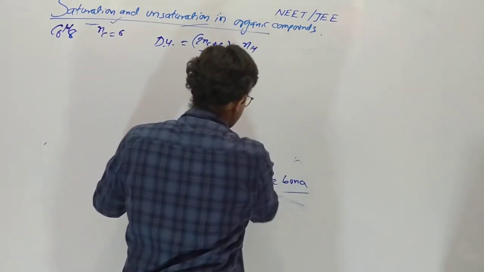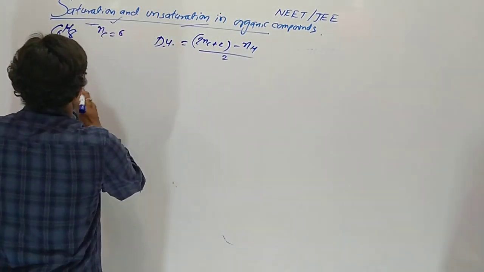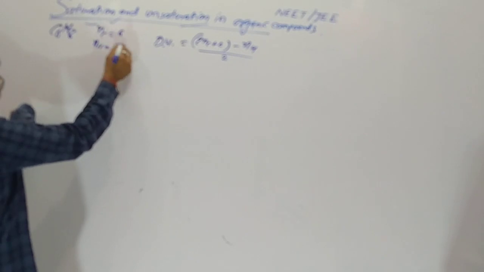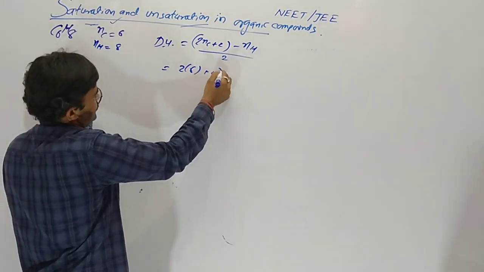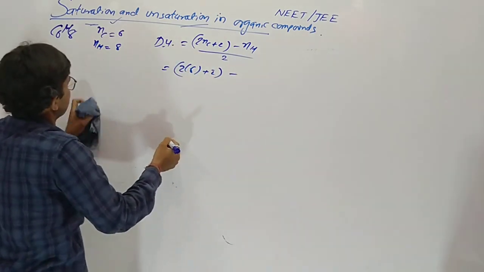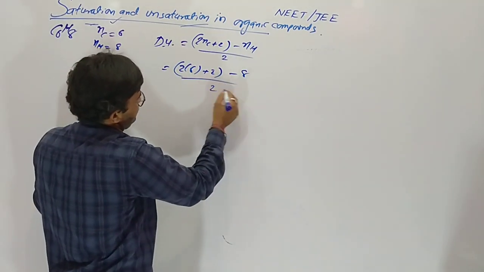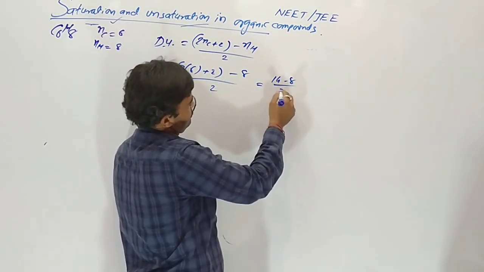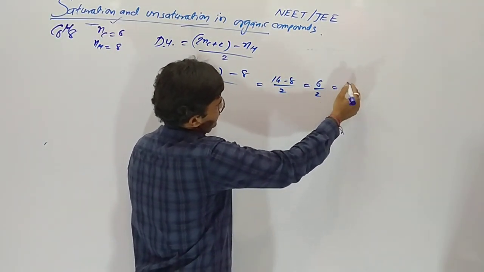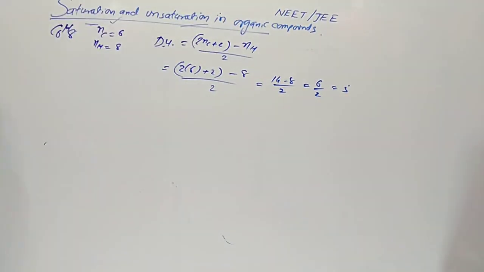So here our DU will be, number of carbons 6, number of hydrogens 8. So 2 times 6 plus 2 minus 8, divided by 2. 12 plus 2 is 14, minus 8, divided by 2. So here you can see DU is 3.